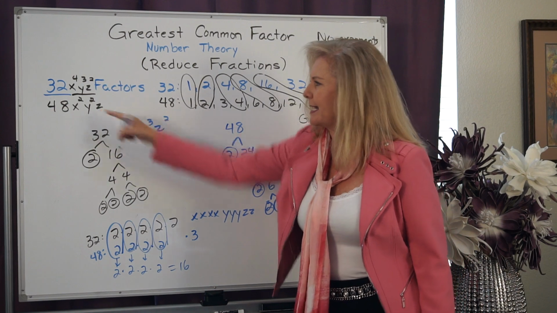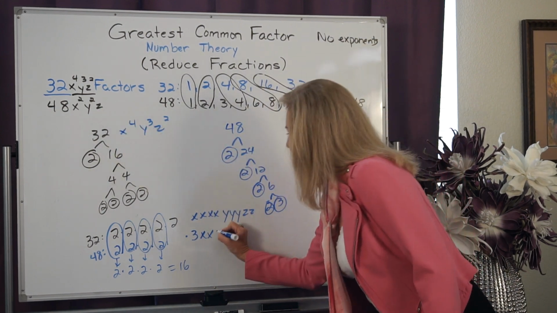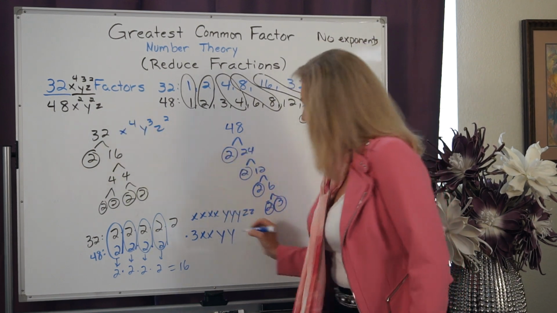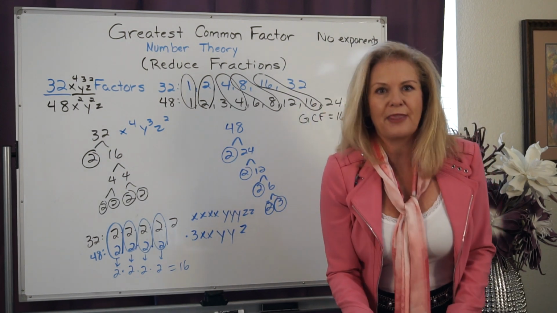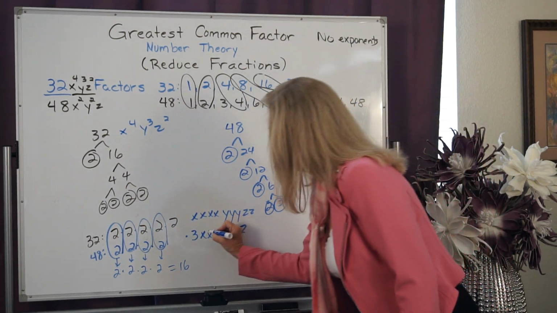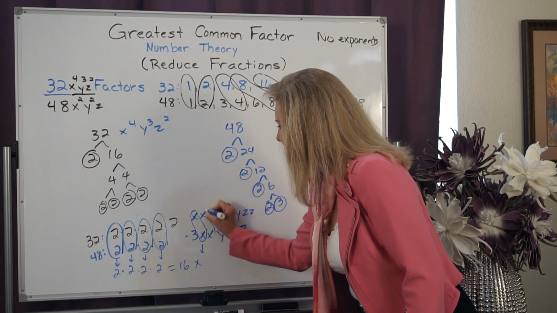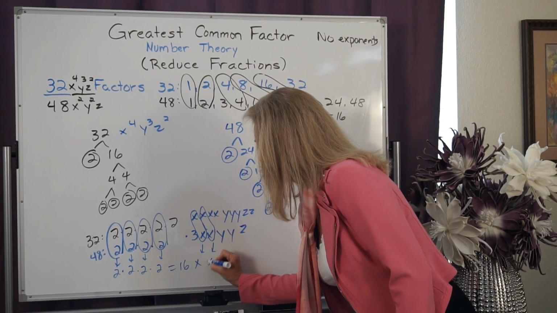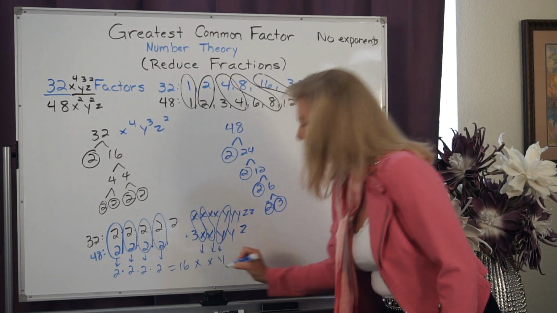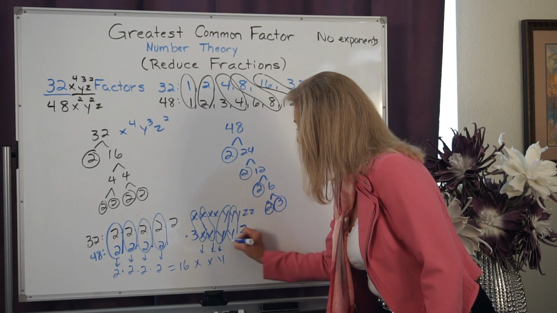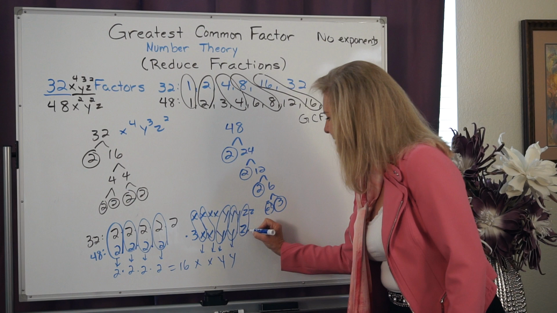And I'm going to add in 2 x's, 2 y's, and 1 z. And just like on our numbers, we're going to pull down what they have in common. So I can see that they have a set of x's in common, and a second x in common. I can see a set of y's in common, another set of y's in common, and a set of z's in common.